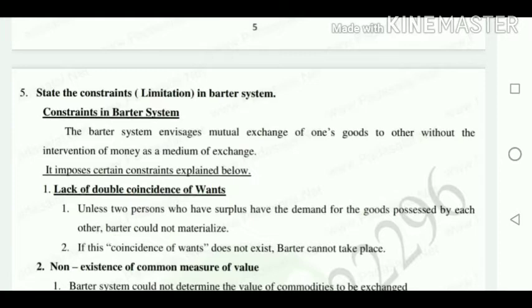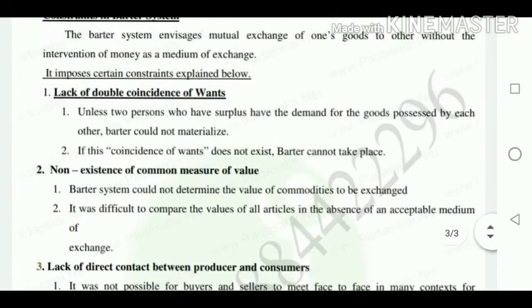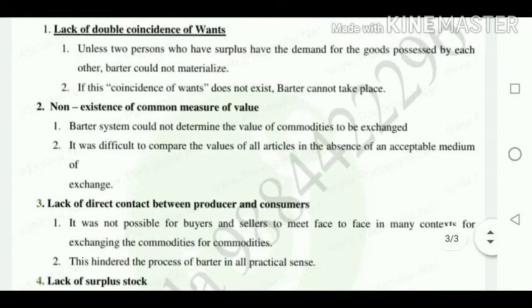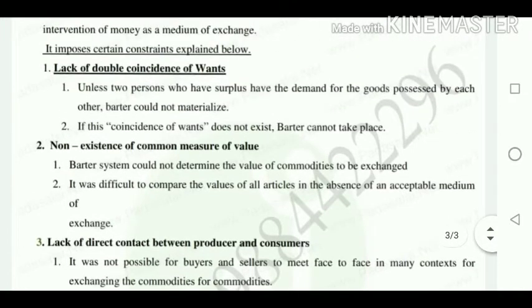Okay, so all are one and the same. But a question is asked like this: mention the constraints in barter system, or explain about these things. In this we come across 4 constraints. One is lack of double coincidence of wants. The next one is non-existence of common measures of value. Third one, lack of direct contact between the producer and the consumer. And fourth one is lack of surplus stocks. So among these 4 constraints, they explain in detail.